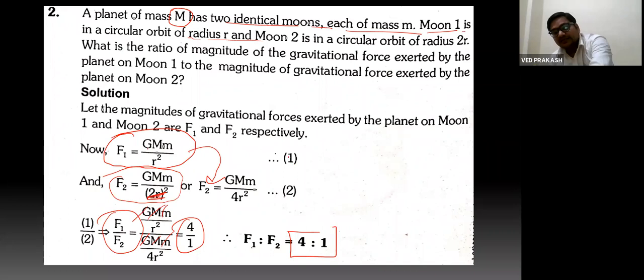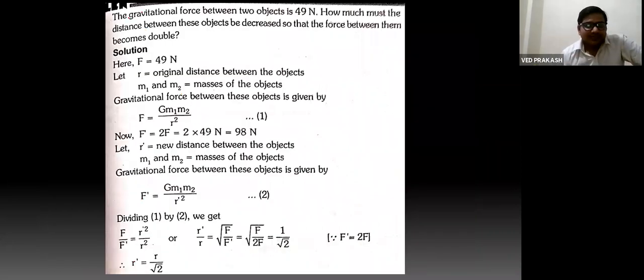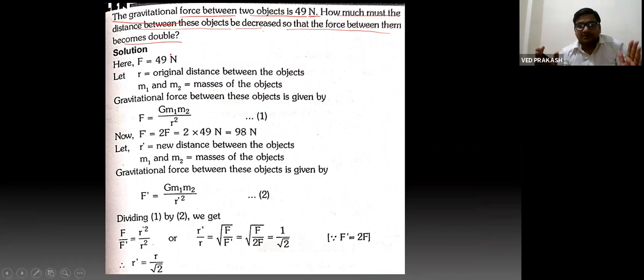Okay, got it. Next numerical: the gravitational force between two objects is 49 Newton. By how much must the distance between the objects be decreased so that the force between them becomes double? The force has to become double, so the separation should decrease, because force is inversely proportional to the square of distance. So to increase the amount of force, the distance between two objects must decrease.